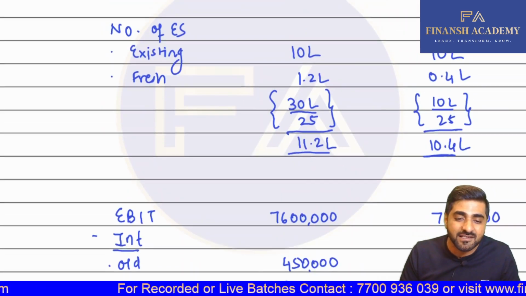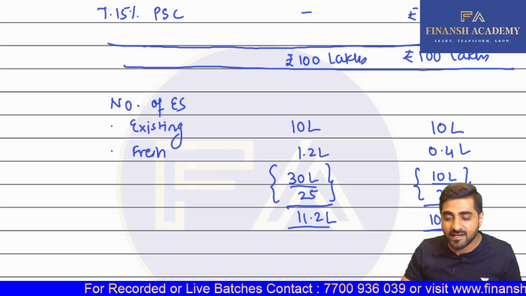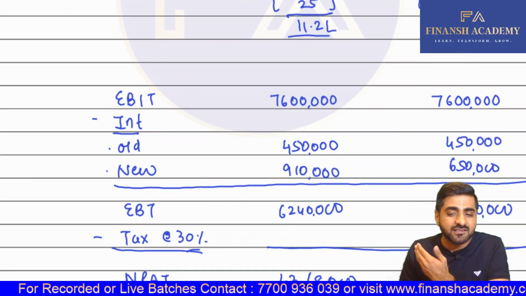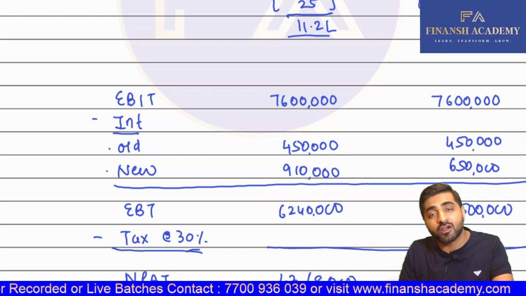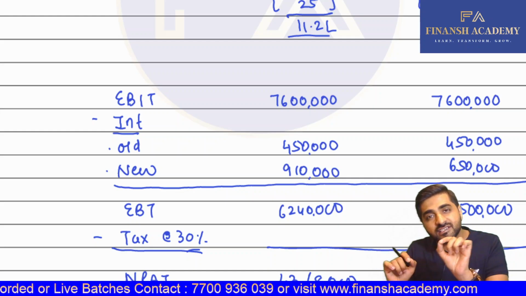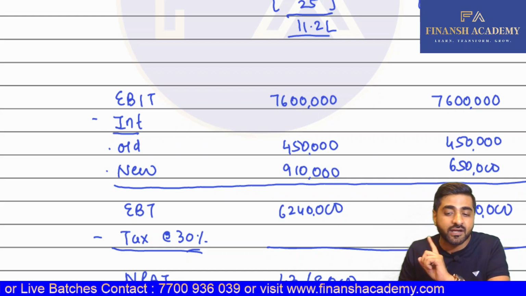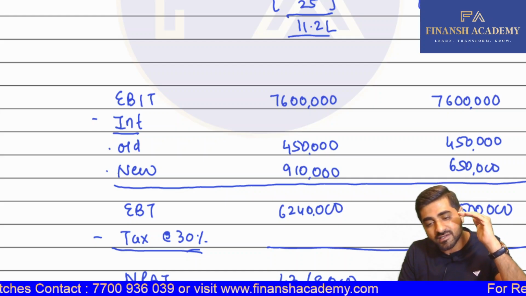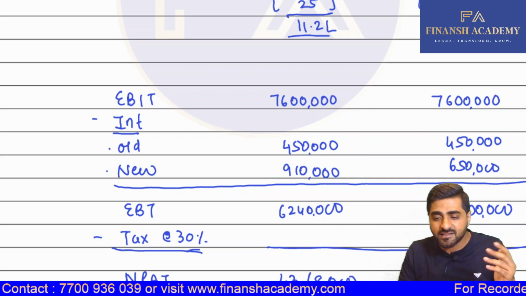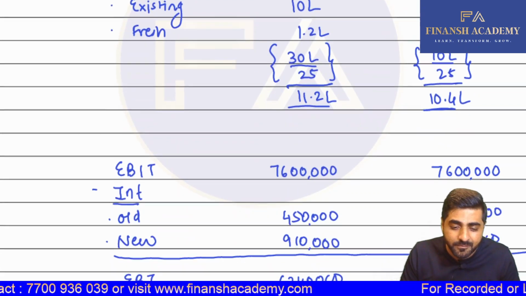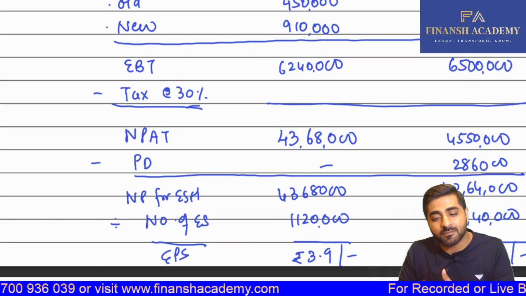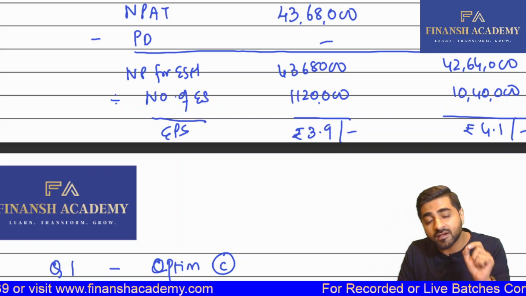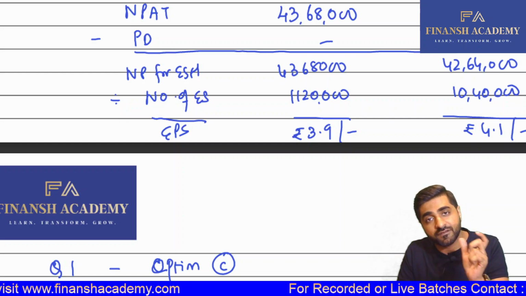Basically, we had number of equity shares of 11.2 lakhs and 10.4 lakhs, old plus new equity shares. And I have prepared this income statement. Now, many students make a mistake here, I hope you all have not made it, where they only consider interest for the new financial plan. I hope the interest you have considered includes the old interest, because in the existing capital structure also there was some loan. So there is old interest as well as new interest based on plan 1 and plan 2. Then there was EBT from which we subtracted tax. We got the NPAT and also the EPS. I hope you have taken the number of equity shares existing as well as your fresh issue, both.